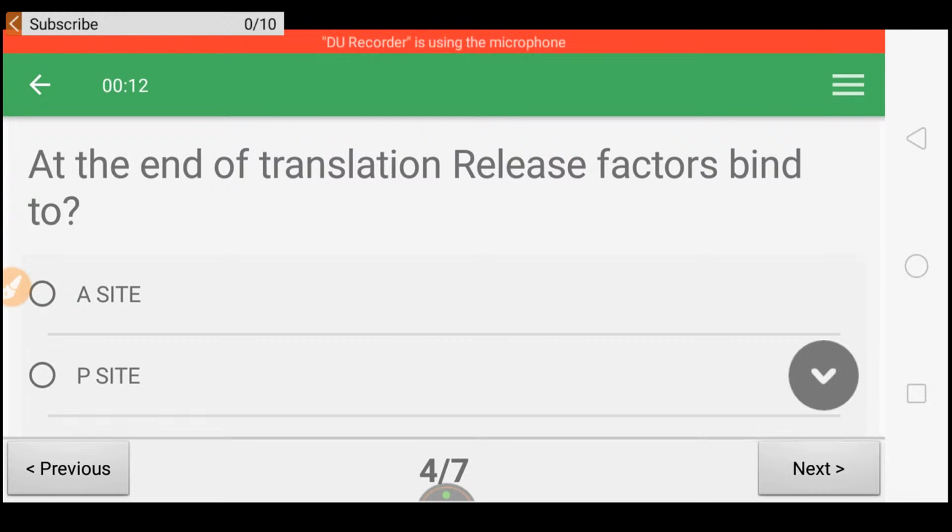NEET biology quiz. Top question from molecular basis of inheritance.